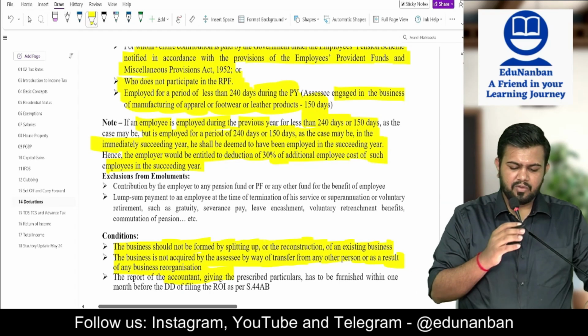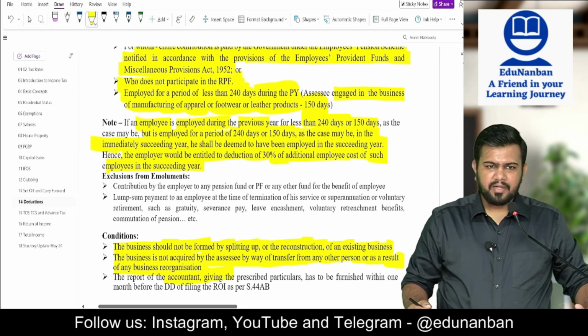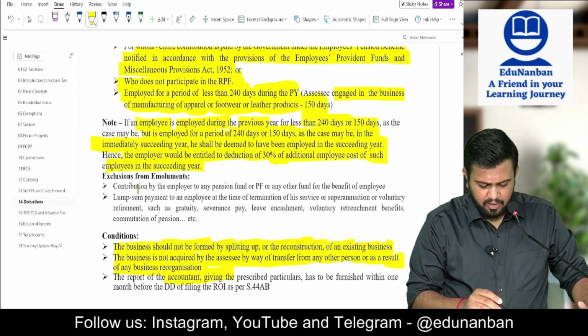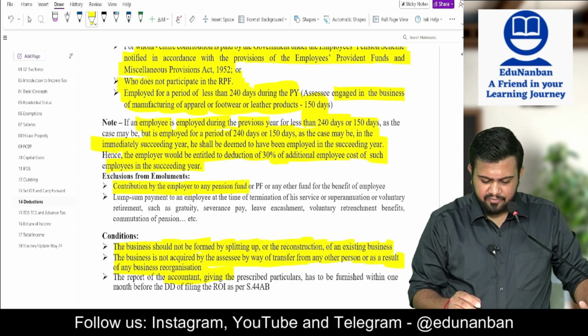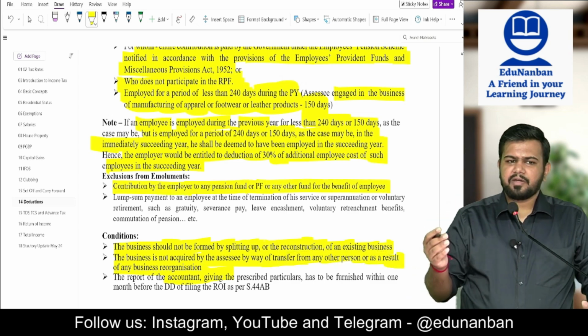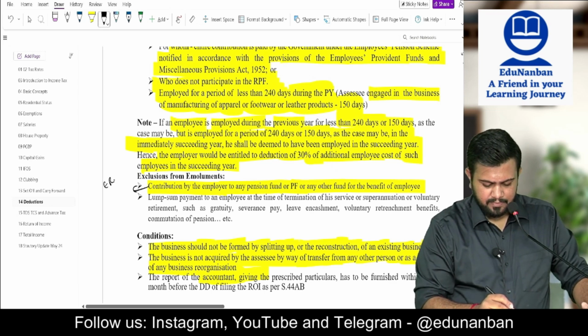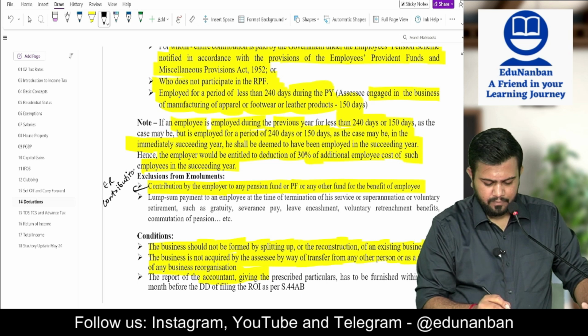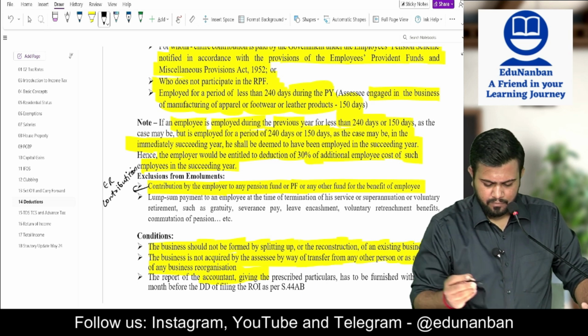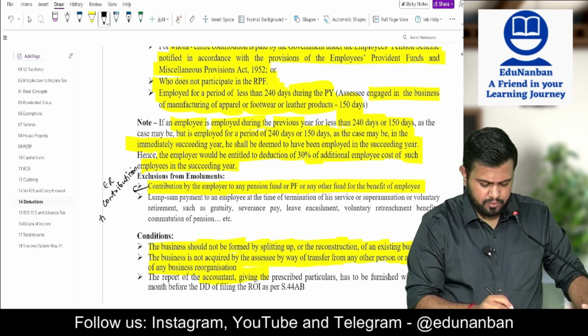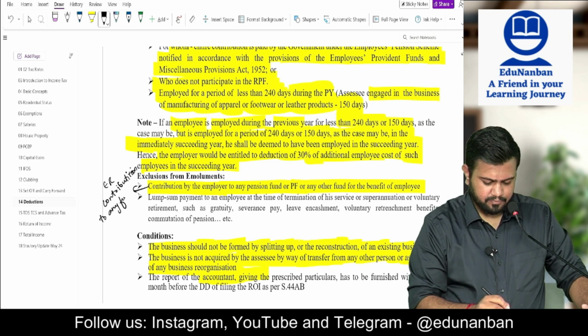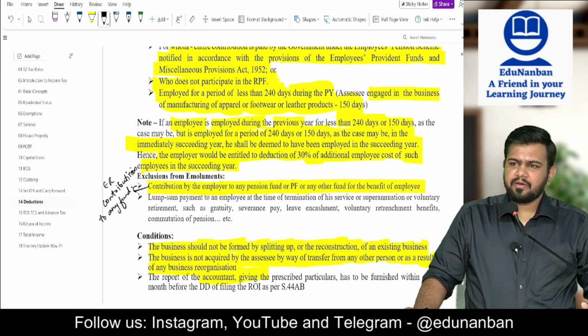Then what is not included in salary? Number 1, contribution by employer to a pension fund or PF. So PF contribution by employer. Here you can write employer contribution to any fund should not be included in salary.